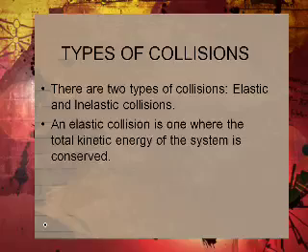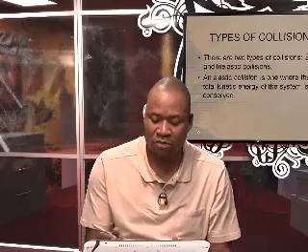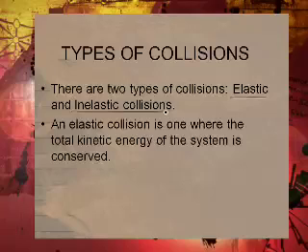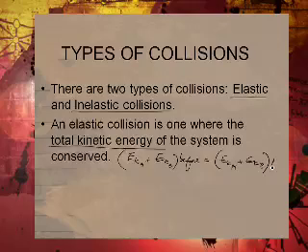Now when these collisions occur, we have different types of collisions. Basically two of them: elastic collision and inelastic collision. What is the difference between them? Elastic collision is one where the total kinetic energy of the system is conserved. In other words, EK of A plus EK of B before should be equal to EK of A plus EK of B after. This is when we're talking elastic collision. The kinetic energy is conserved.